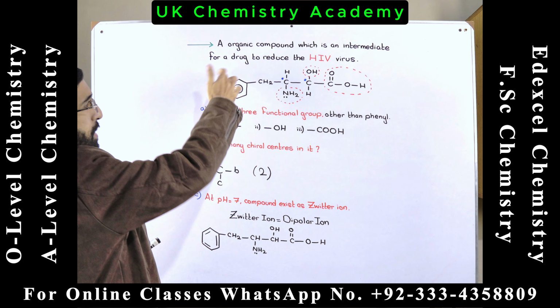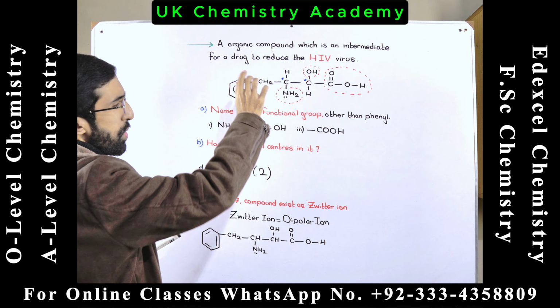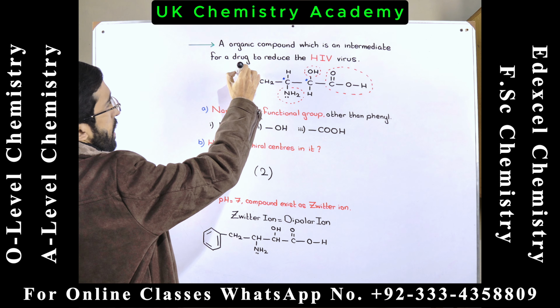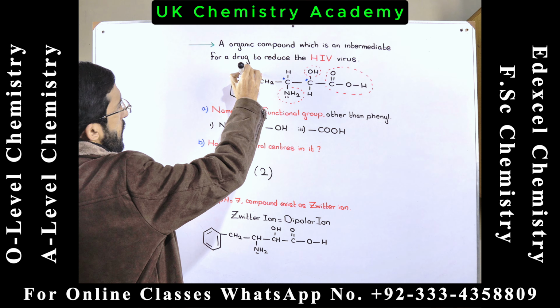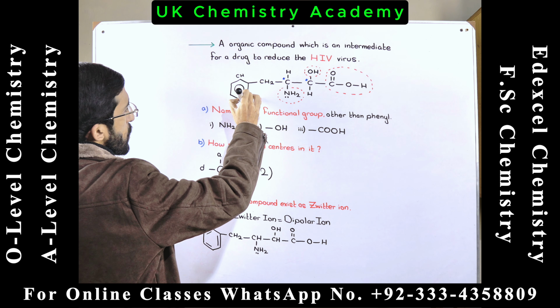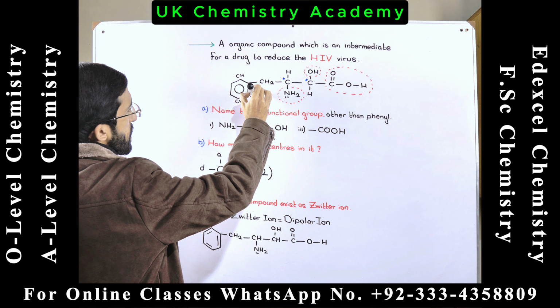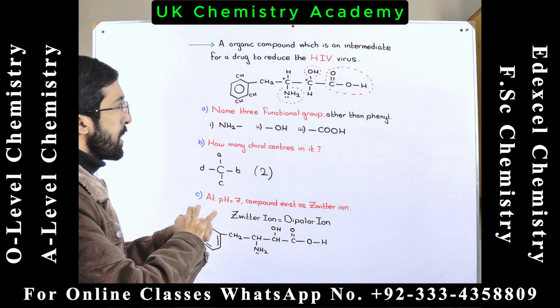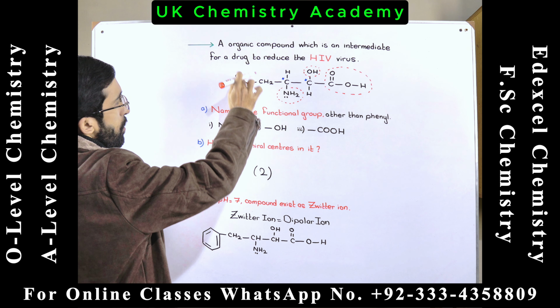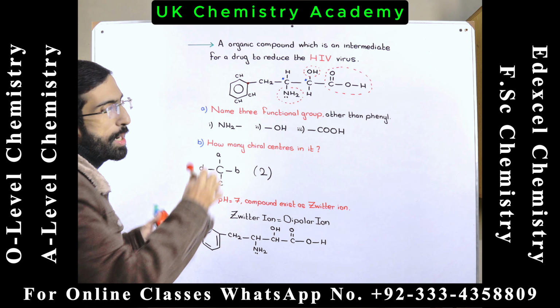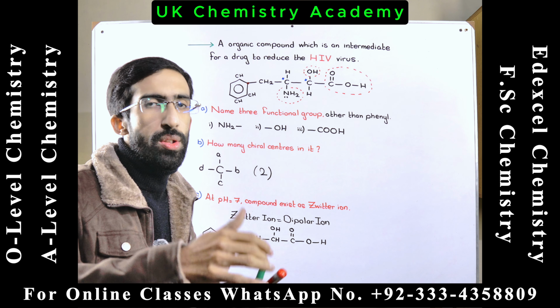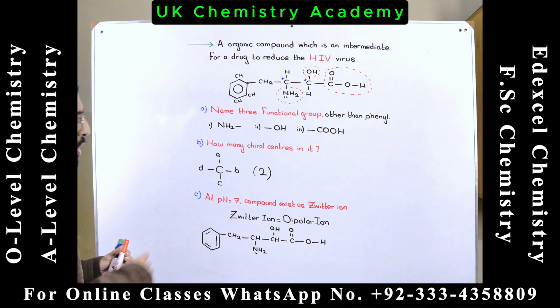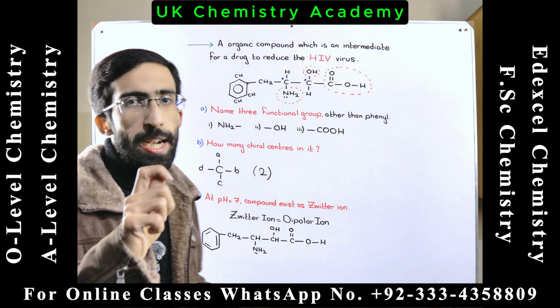Okay, and in the benzene, this carbon is not a chiral carbon. Here it is the CH and here it is the CH. And here is the CH. So this carbon is attached to the same group, that is carbon hydrogen. So this is not the chiral carbon. Now the third question is that at